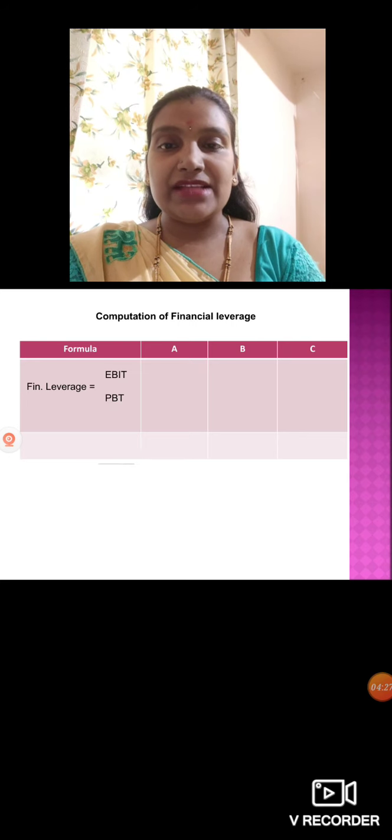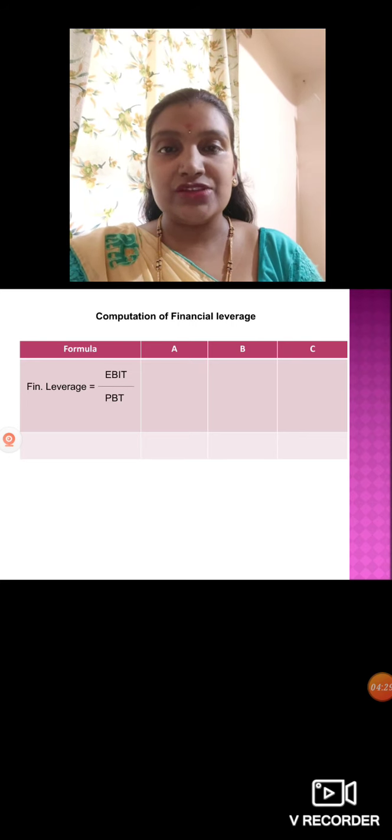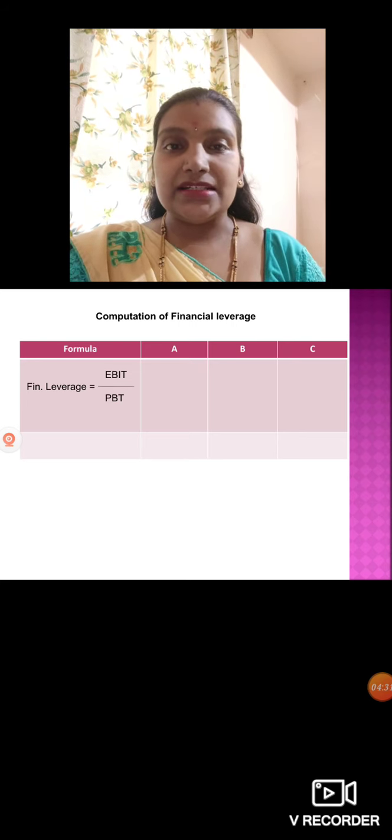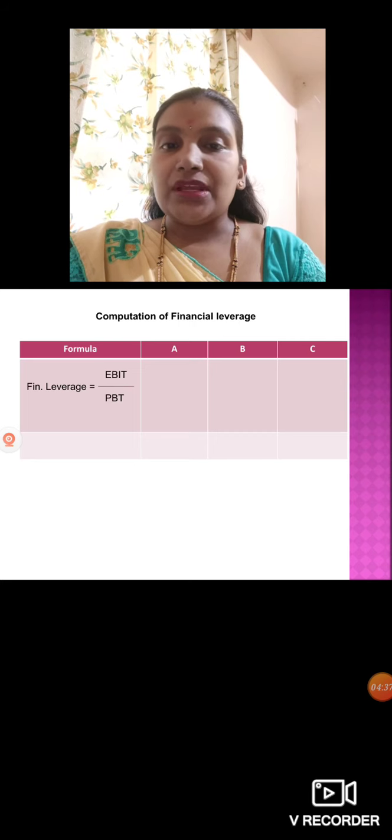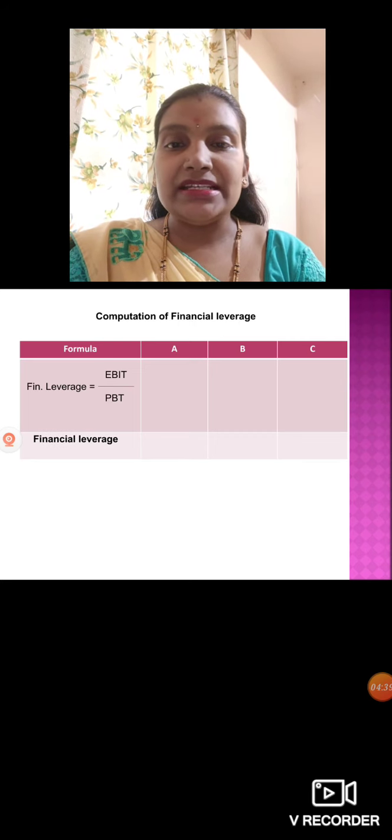A, B and C plans we have. What is the financial leverage formula we have? EBIT, earning before interest and tax, divided by profit before tax, PBT. Okay, so plan A, how much we have? EBIT means financial,